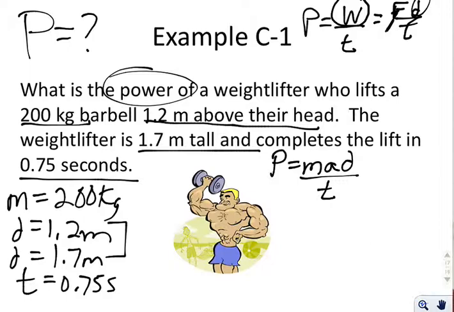But what you need to do is think about it. They're lifting the weight vertically. Whenever you lift it vertically, remember your acceleration due to gravity comes into play, and you know the acceleration due to gravity is 9.8 meters per second squared. So, because of that, you can now say, okay, power is equal to, we like to say that physics has the power to make you mad over time. It's the easy way to remember it: mad over time.